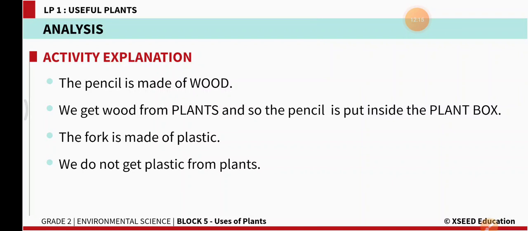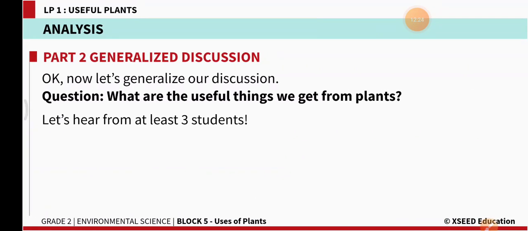The fork is made of plastic or metal. We do not get plastic or metal from plants, right? Let's move further. What are the useful things we get from plants?